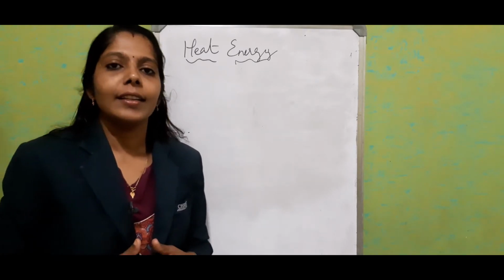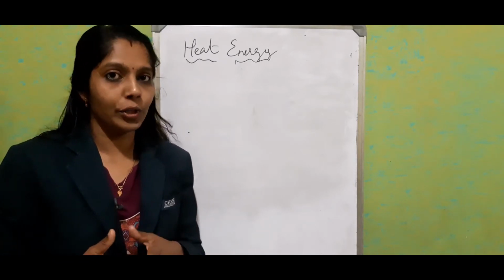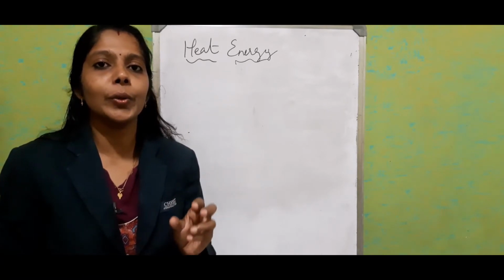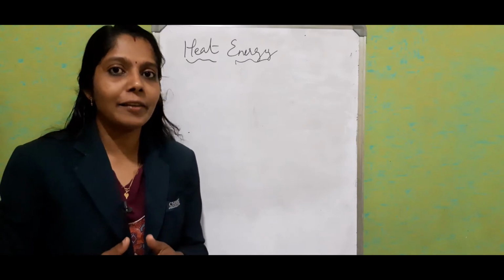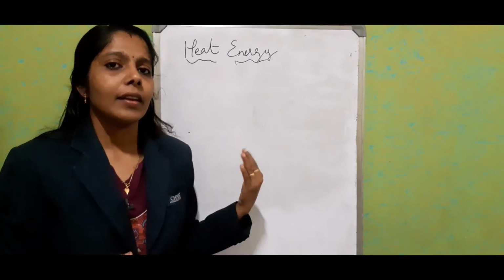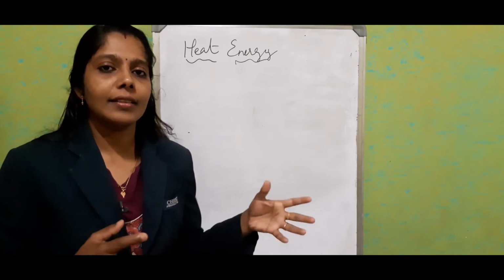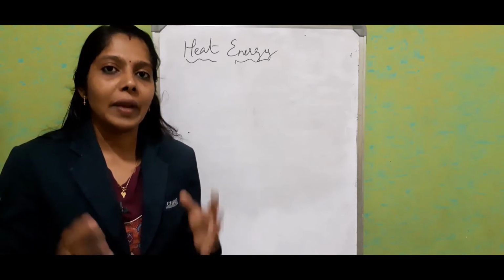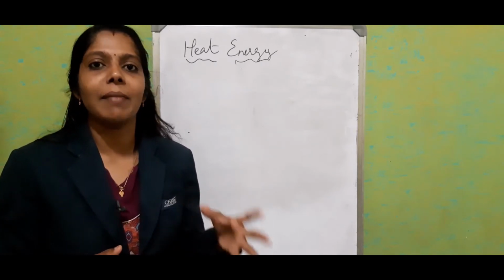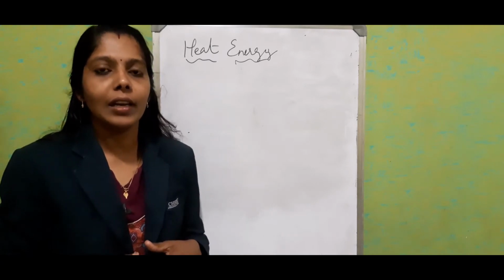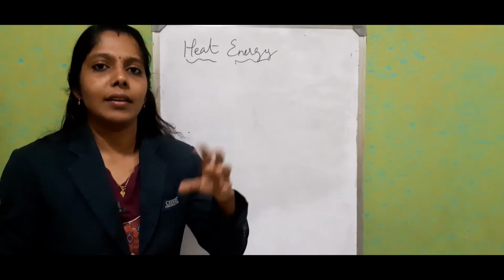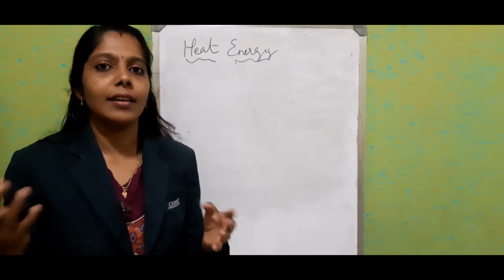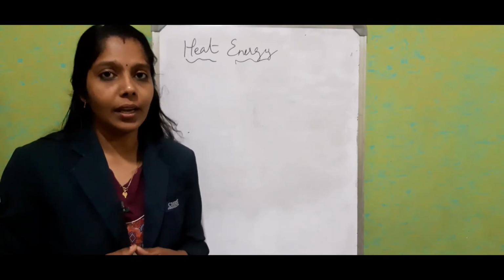We know that the molecules are always in random motion, and they have an attractive force between them. So random motion constitutes kinetic energy and this attractive force constitutes potential energy. If we compare the potential energy in solids, liquids and gases, we know that the attractive force is very high in solids. So the potential energy is maximum in solids. In liquids, compared with solids, it is lesser. And comparing liquids and gases, gases have the least potential energy.